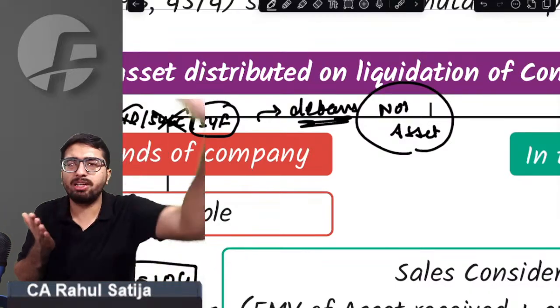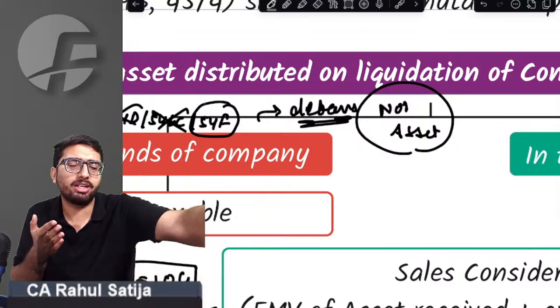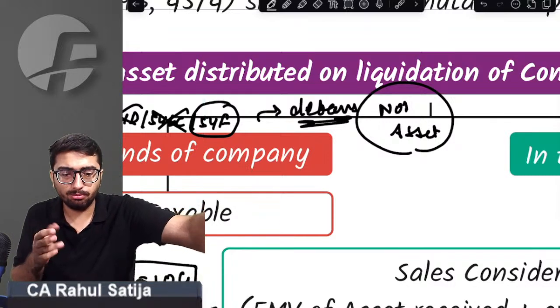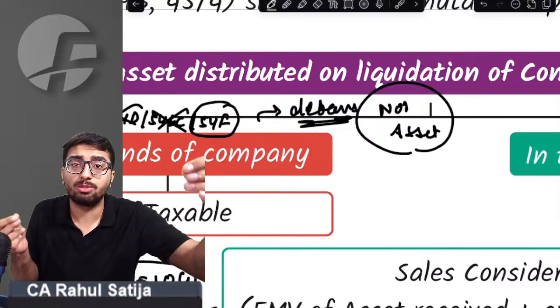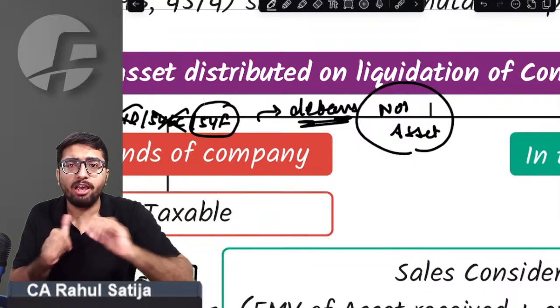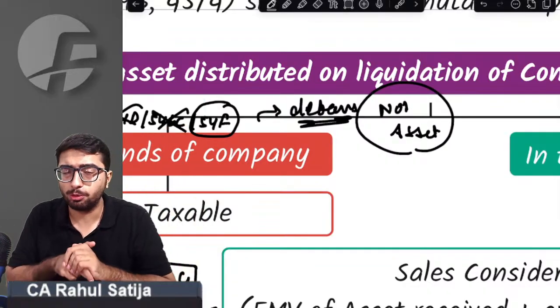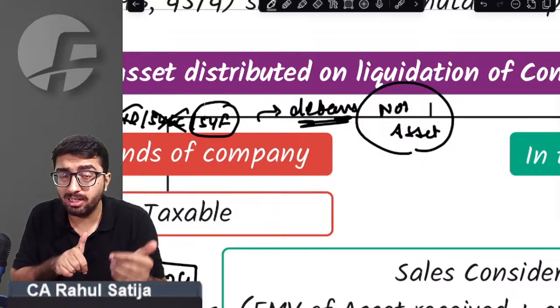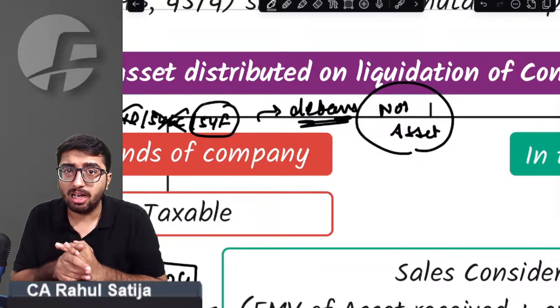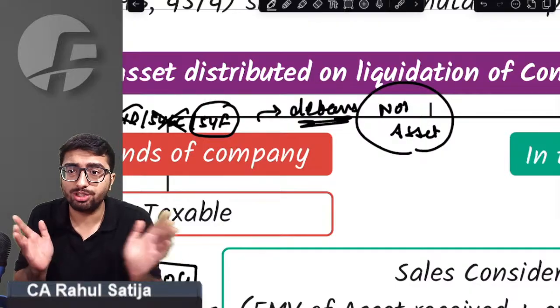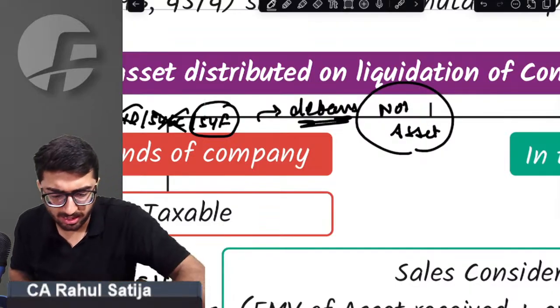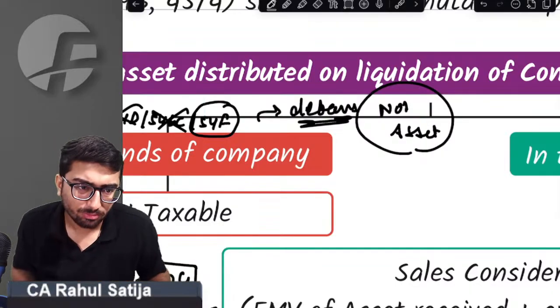This word has never been used in the Income Tax Act. But ICAI out of nowhere uses this word in case of liquidation. If you solve any question of liquidation, you will find that the government normally does not give any exemption, any kind of exemption under section 54F. That is what it says. That is how things are done.